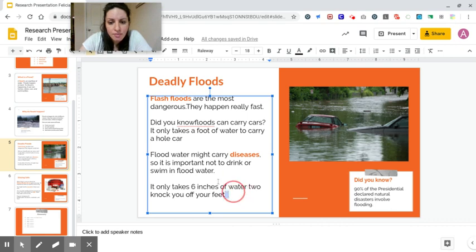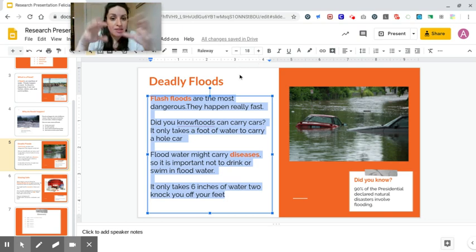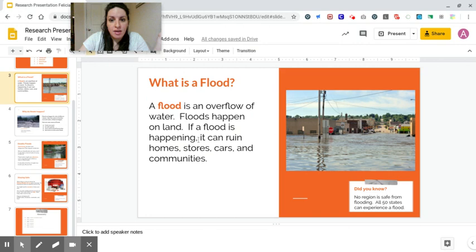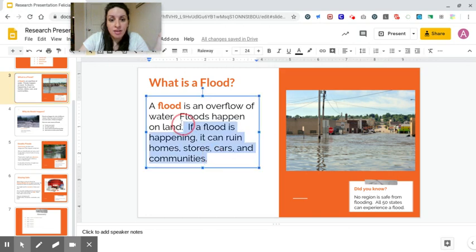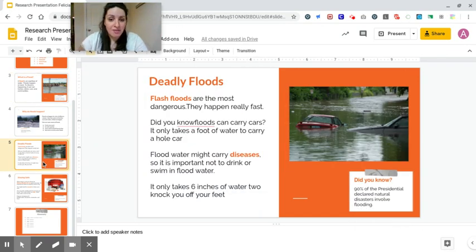So if I look at all of my text here, I can highlight it, and right over here, it tells me the font size is 18. If you highlight all of your text and this box is blank, that means that your text is different sizes within that box. This is also a good way to check. If I go to this slide and highlight my text here, look at this. All of my text here is size 24, right? So I have different size text going on, and I might need to fix that. Maybe I'll make that other slide 18 as well.